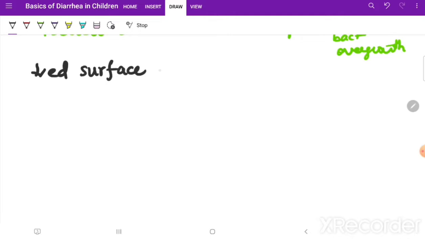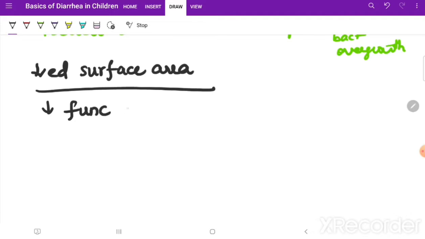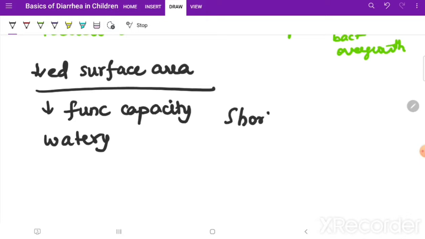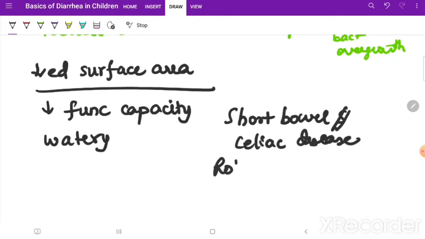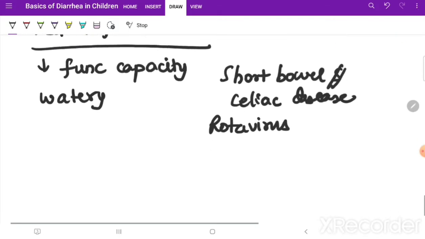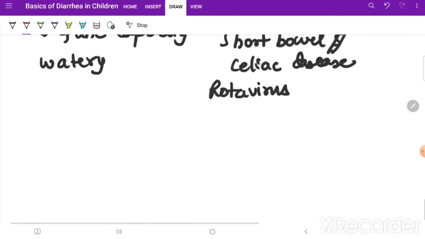In decreased surface area, the defect is decreased functional capacity. Therefore, surface area is decreased, there is no absorption, and the diarrhea will be watery. It occurs in examples like short bowel syndrome, celiac disease, rotavirus enteritis, rotavirus infection. In this, the treatment is usually elemental diet with parenteral alimentation. Coming to the next, the last one,